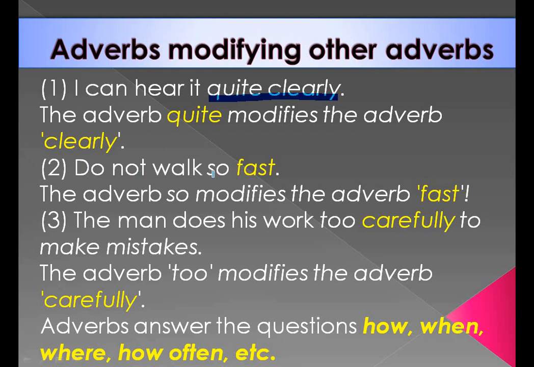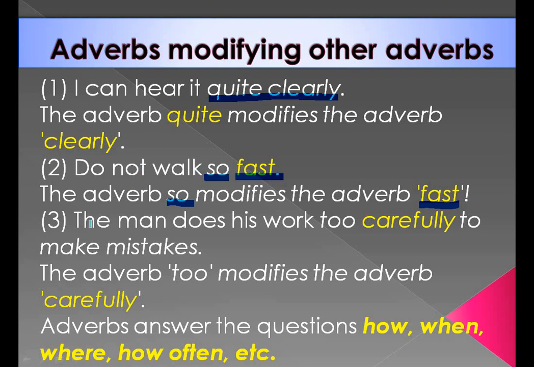Do not walk so fast. The adverb so modifies the adverb fast. So both are adverbs, and the adverb so modifies or adds to the adverb fast to show how fast.